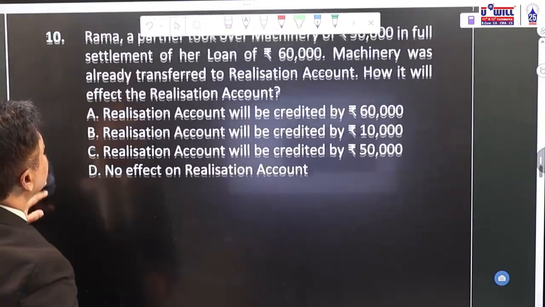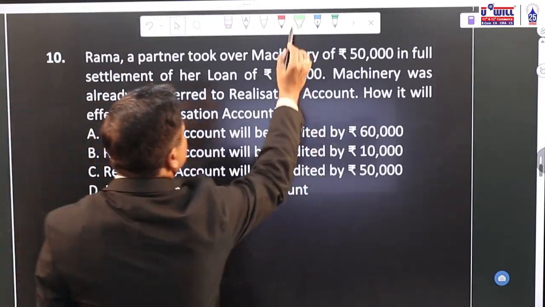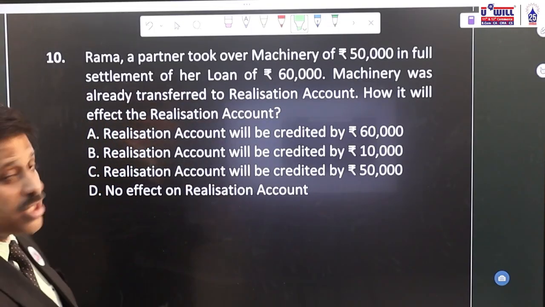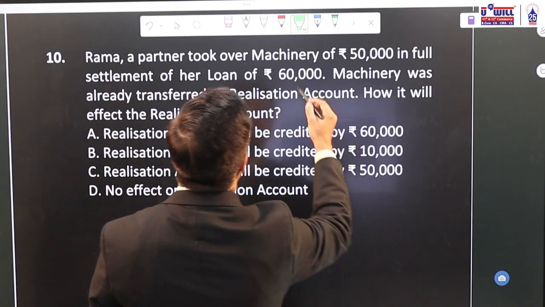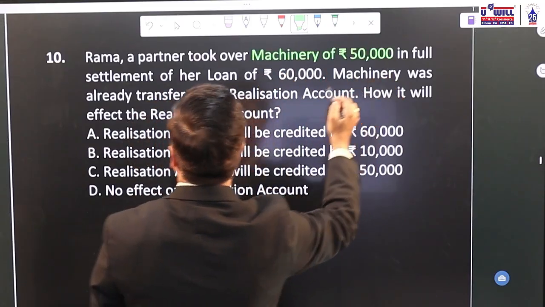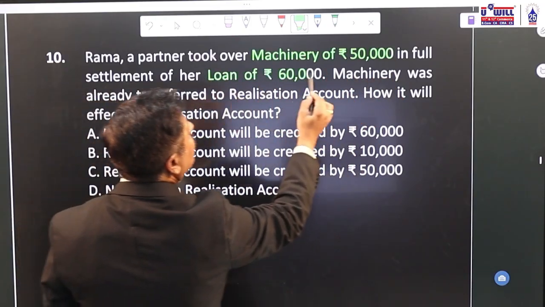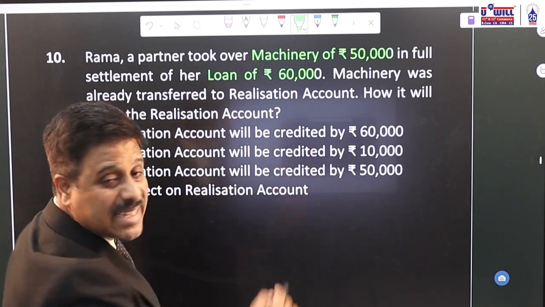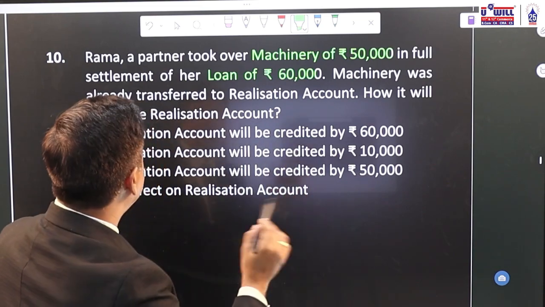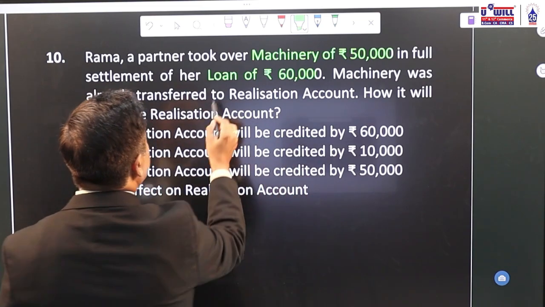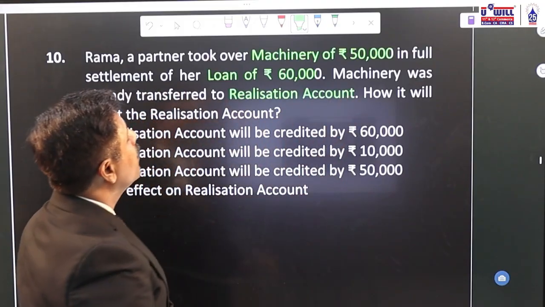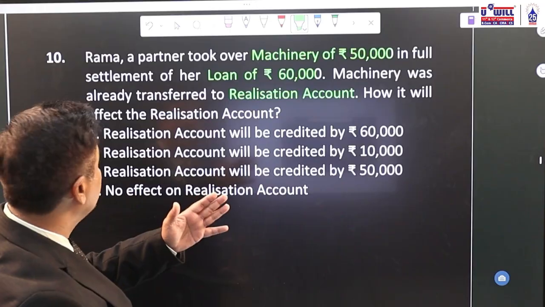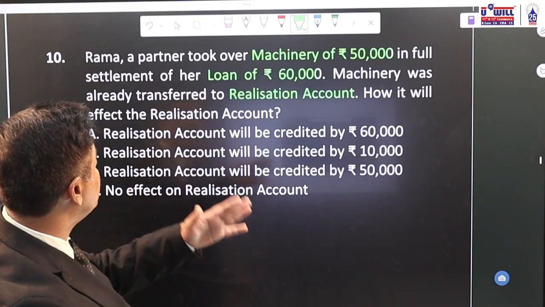10th question. Rama, a partner, took over machinery of rupees 5 lakhs in full settlement of a loan of, 50,000, not 5 lakhs. In full settlement of a loan of 60,000. Machinery was already transferred to realization account. So again, now the loan will also be transferred to realization account. And how it will affect the realization account finally.